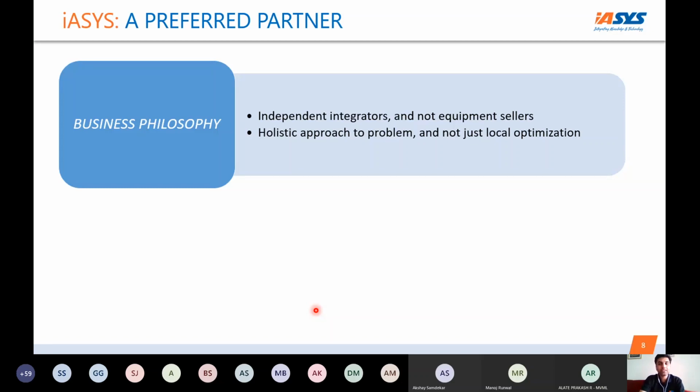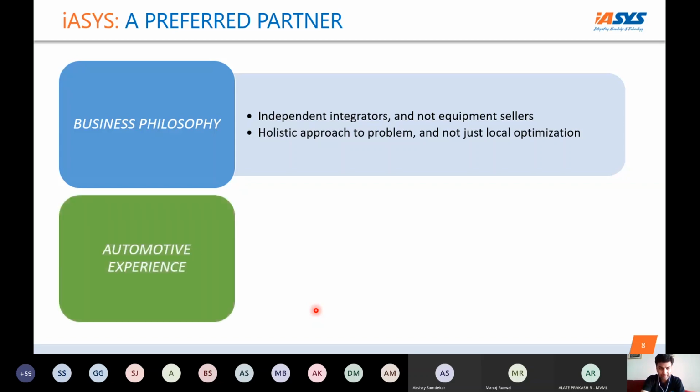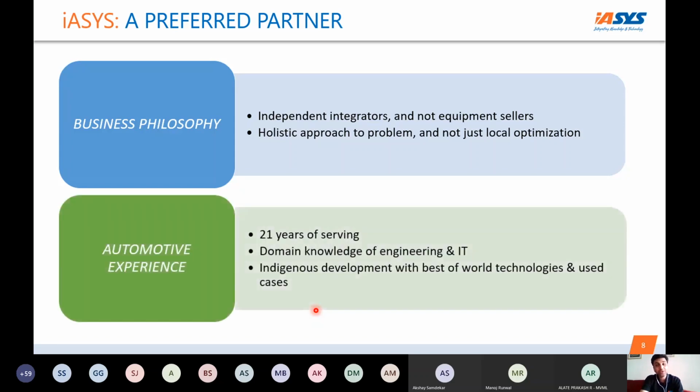What we promote is that there is a holistic approach required to the customer's problem, and it's not just about the local optimization that we are talking about. So this complete product line will also talk about how we can optimize your complete process rather than just optimization of a particular problem. And definitely, we have 21 years of experience.